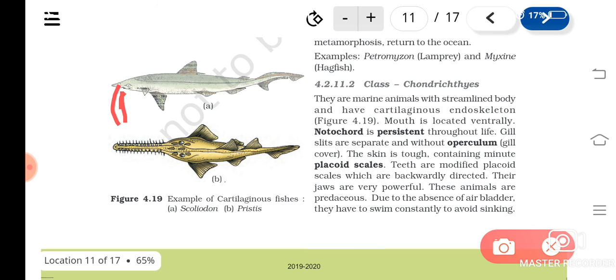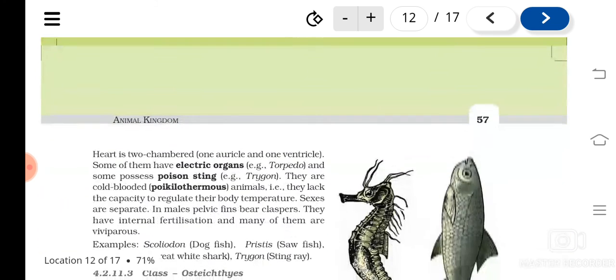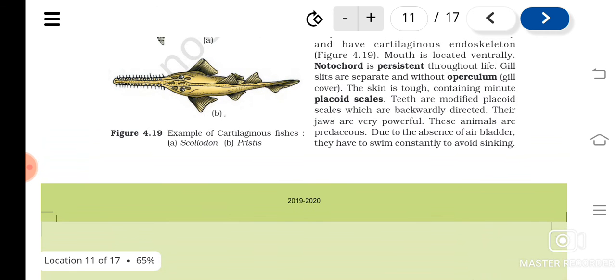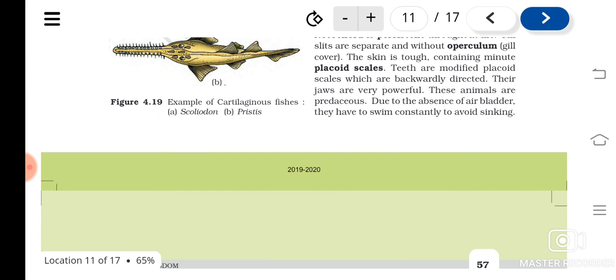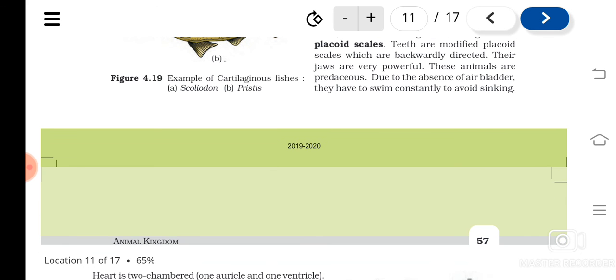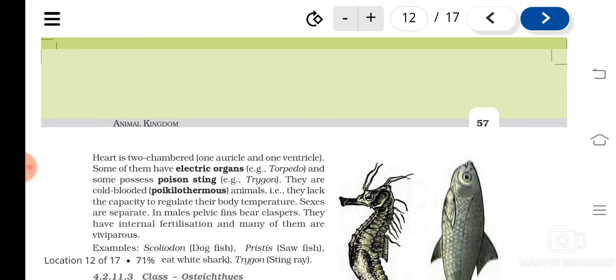Jaws are there, and they are predaceous, and they are not having any air bladder. Okay, and because of this they have to swim continuously. So actually they are chondrichthyes, cartilaginous fishes. The endoskeleton is of cartilage, and it will be light weighted when compared to bones. But they have not developed an air bladder, and the body is having weight. So to avoid sinking, they have to continuously swim.